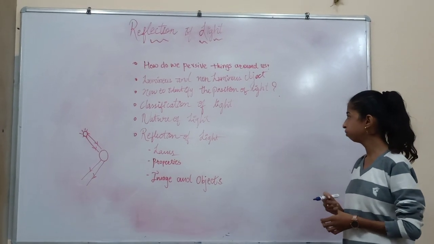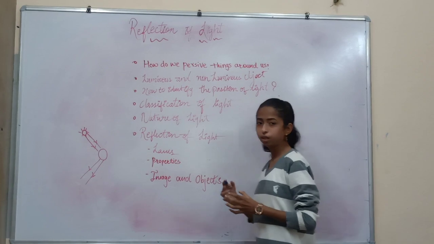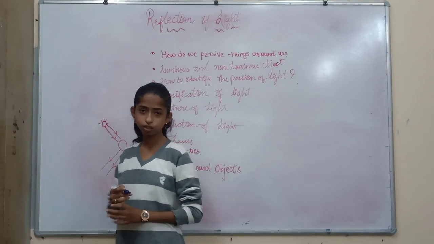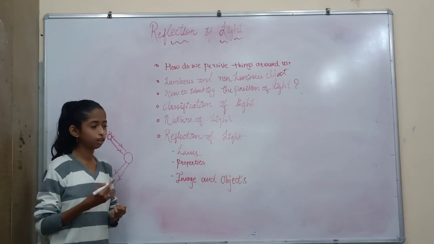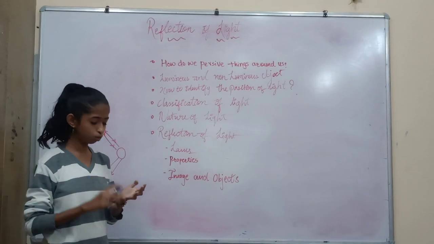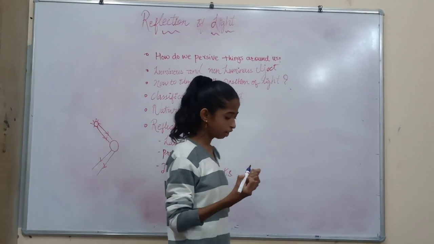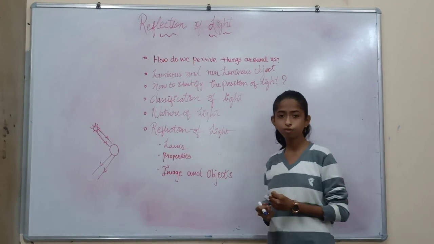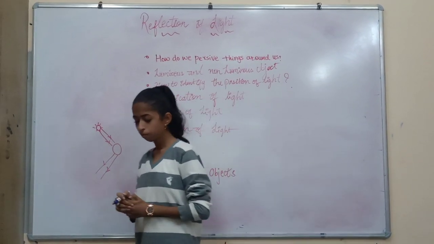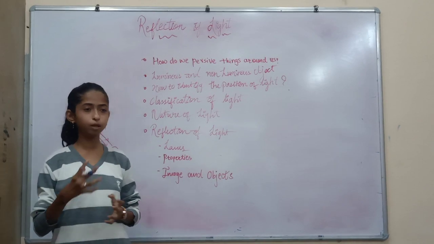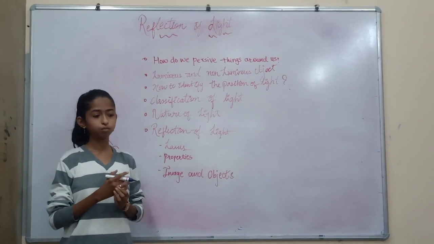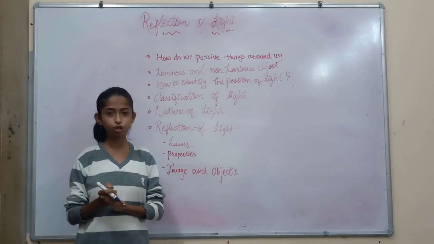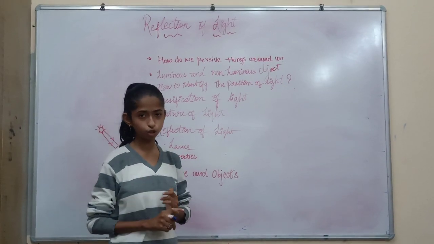Let's move ahead. There are many positions of objects. The farthest position can be at infinity, like the sun, and we can classify light in many ways. You have been coming across the term propagation of light, rectilinear propagation of light.